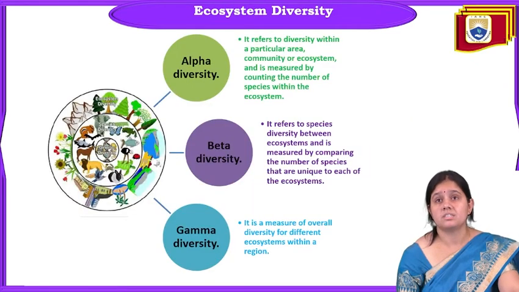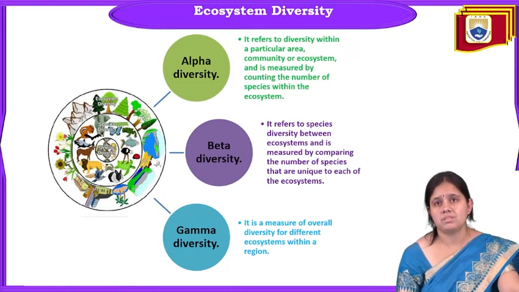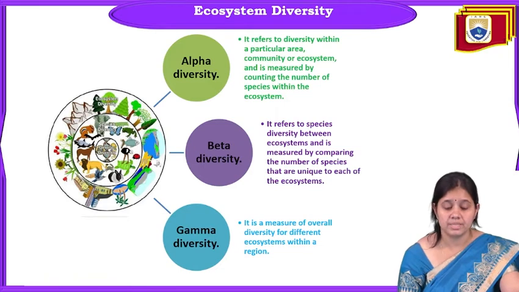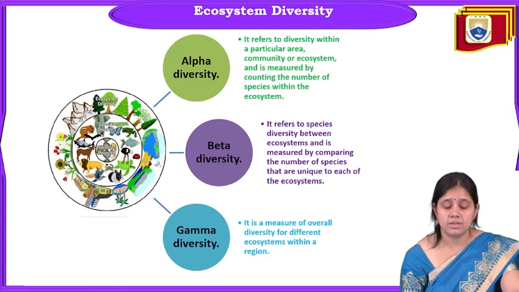Now we'll discuss ecosystem diversity. Ecosystem diversity is the diversity between ecosystems. It is again divided into alpha diversity, beta diversity, and gamma diversity. The first one is alpha diversity.